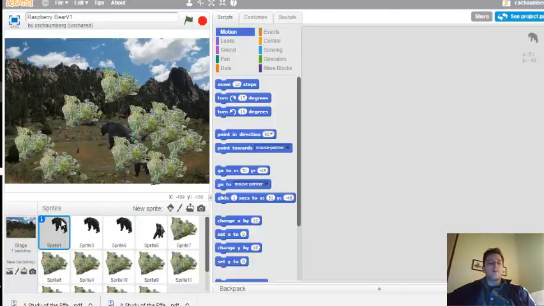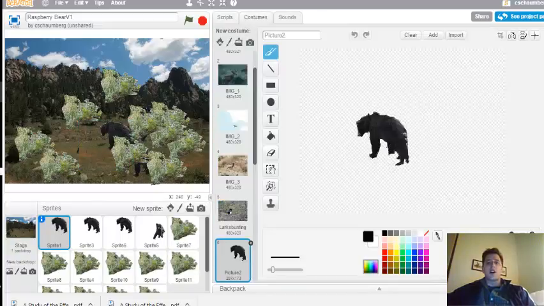What I've done here is, in my sprites, I have the costume, I have a bear, and I've taken an image and erased the outline of the bear, so all you can see is the bear. There's a little bit of leaves there that you can see. He was eating raspberries, so that's all that there is in the background, the raspberries.